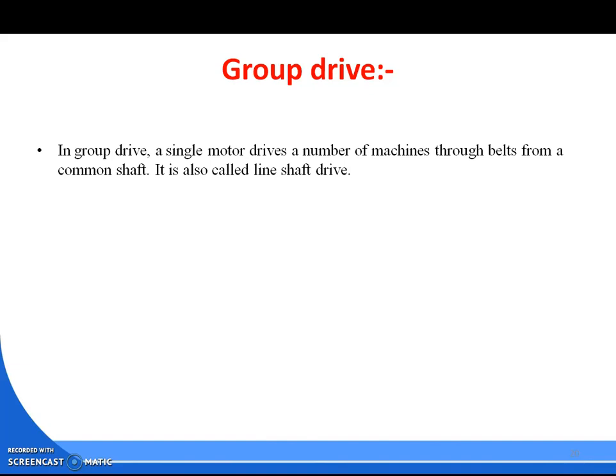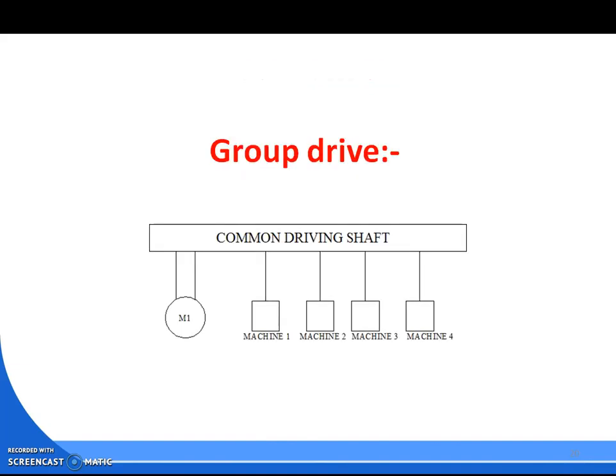That is called a group drive. The shaft is common to all the machines. It is also called a line shaft drive.